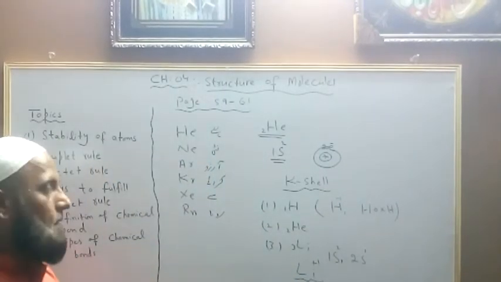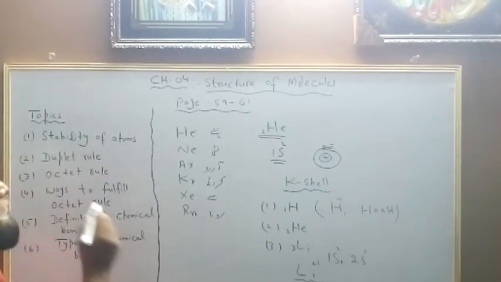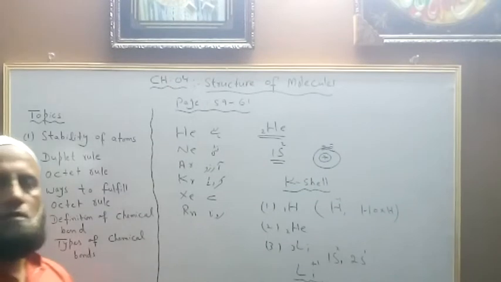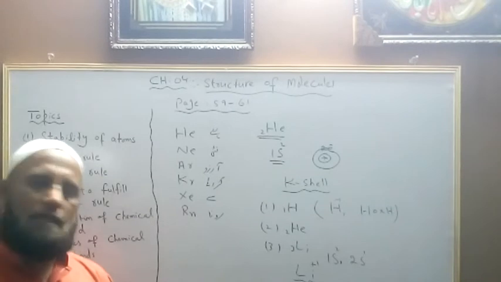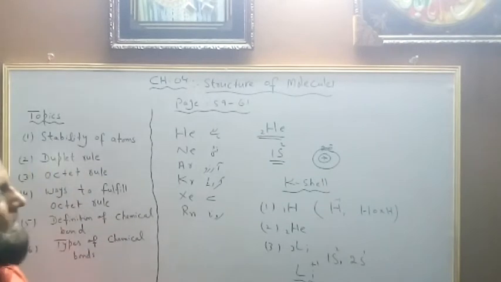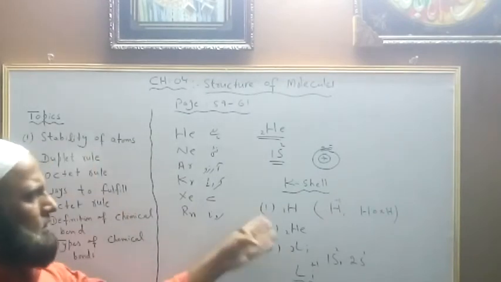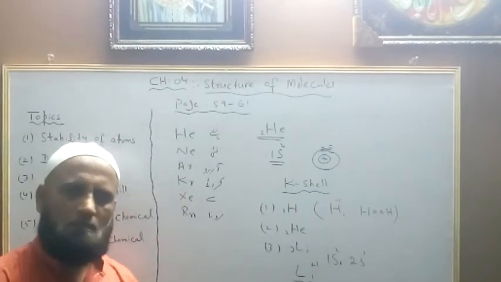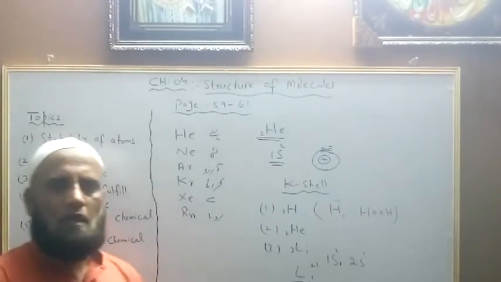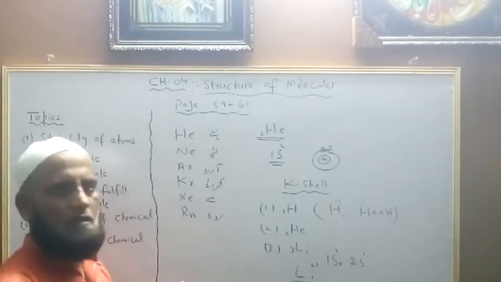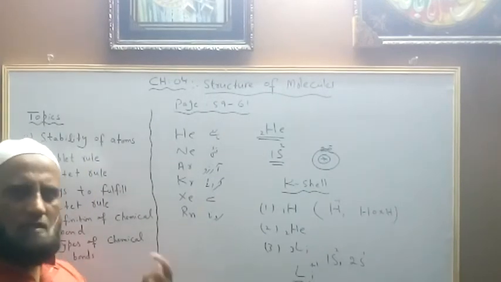Loss of an electron makes the atom a positive ion. So the duplet rule is the first rule that provides stability to atoms. Beryllium is a different case; we will discuss beryllium separately in forthcoming classes.